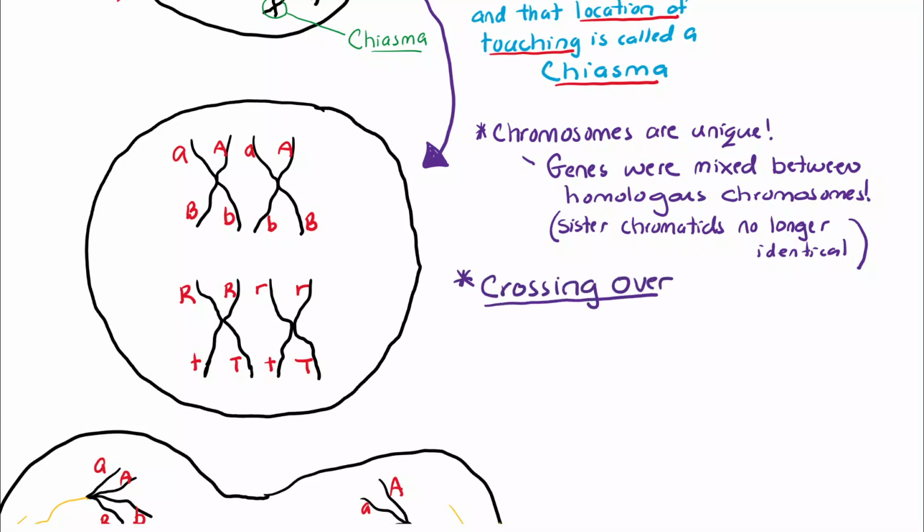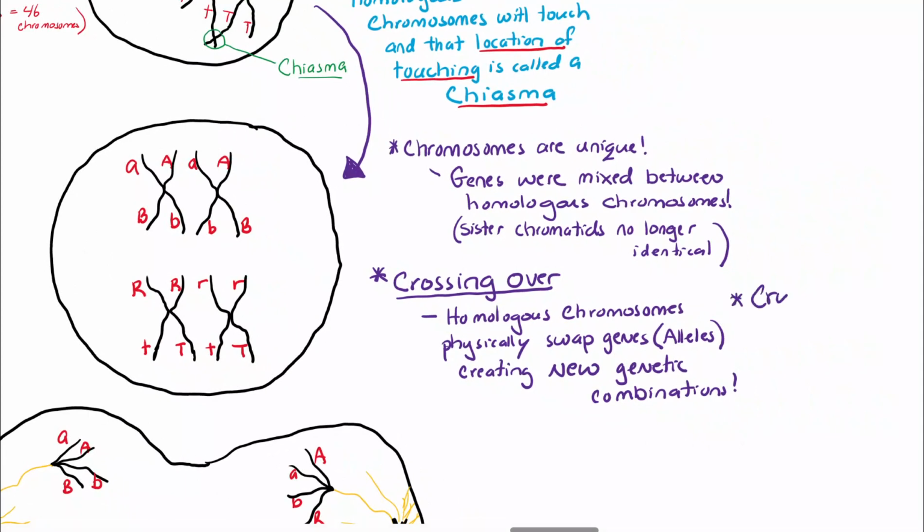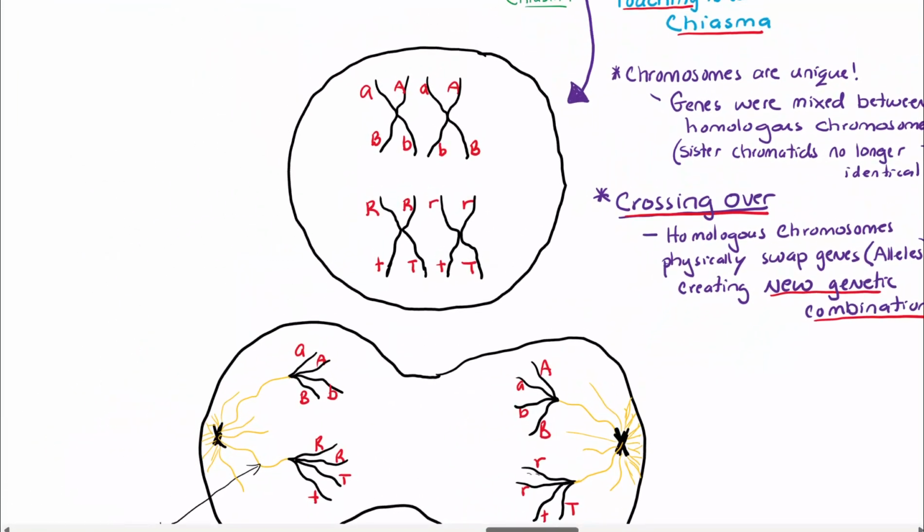This is called crossing over, when homologous chromosomes physically swap genetic material, physically swap genes or alleles, versions of genes. And this is going to create new, unique genetic combinations. This is why I'm different from my brother or sister. We all came from the same gene pool, same mother and father, but we have all different genetic combinations. That's because of crossing over. It creates those unique combinations of genes.